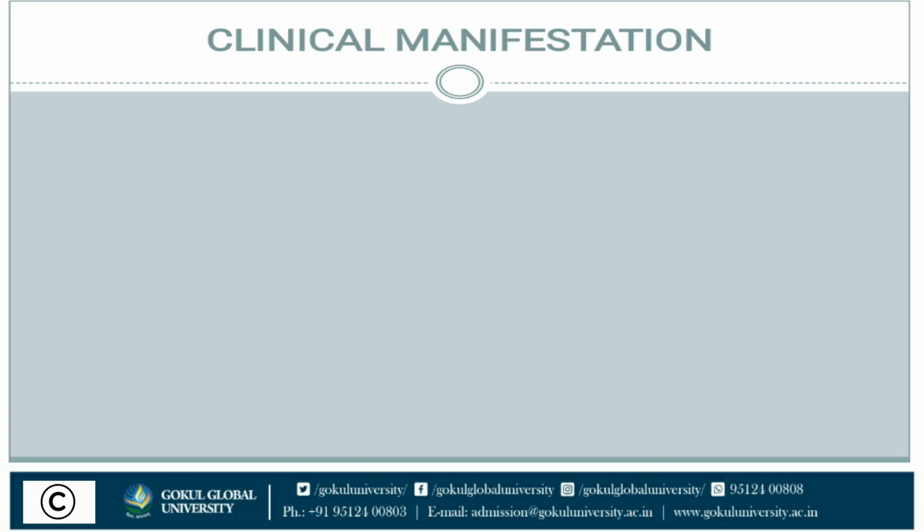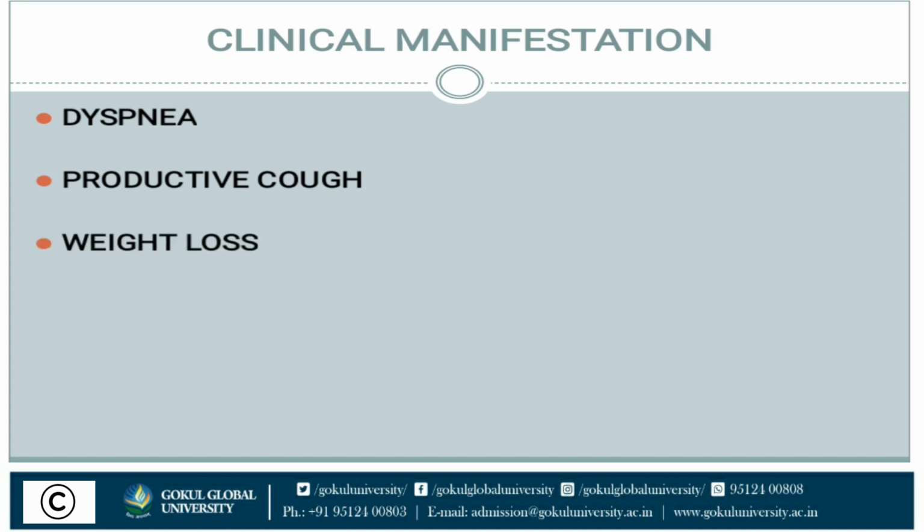Next is clinical manifestations. Clinical manifestation is what symptoms will occur after the process of disease. Dyspnea we can see in the patient, which is difficulty of breathing. Next is productive cough. The person has a productive cough. Next is weight loss, due to malnutrition, as the patient decreases their intake of food.